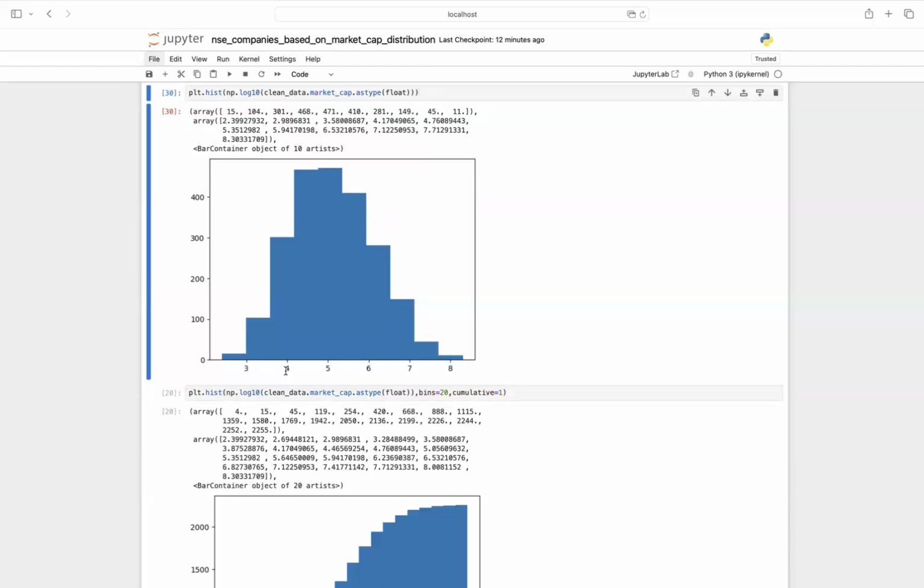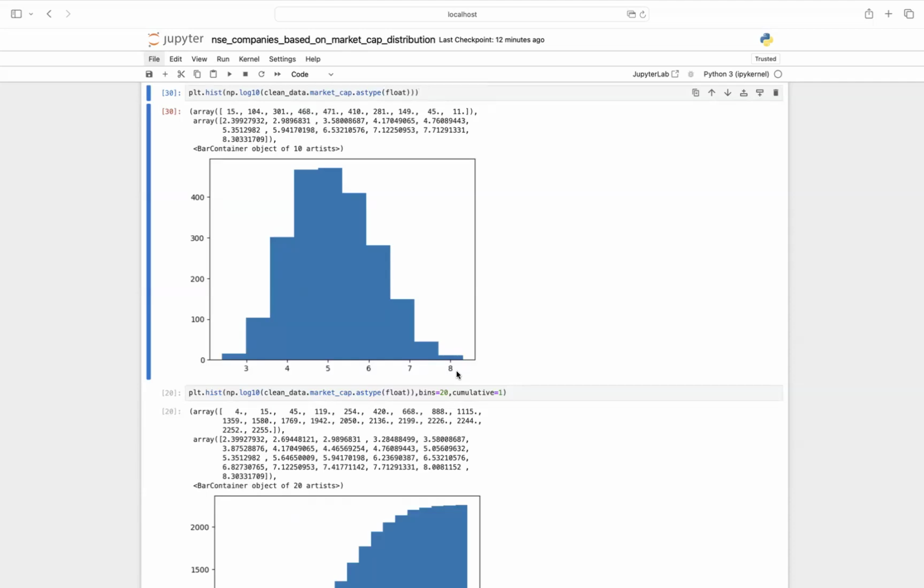It means 10 to the power 2 crore, which is like 100 crores, and 10 to the power 6 lakhs is like 100 Arab. So you can see that most of the companies are in the range of 100 crore to 100 Arab.